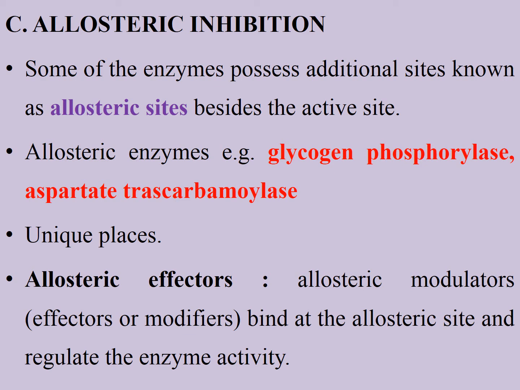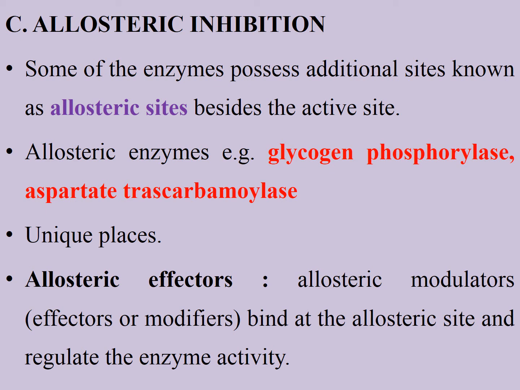Some enzymes possess an additional site known as the allosteric site besides the active site. Allosteric enzymes, for example glycogen phosphorylase and aspartate transcarbamylase, have these unique sites. Allosteric modulators can be further divided into two classes, effectors and modifiers.